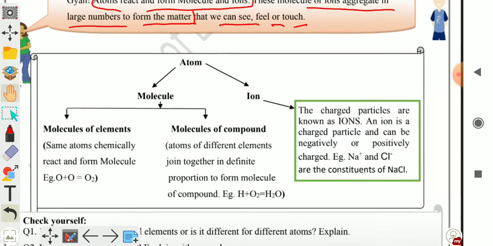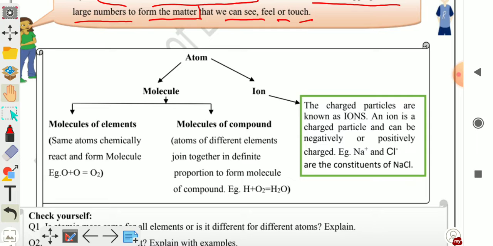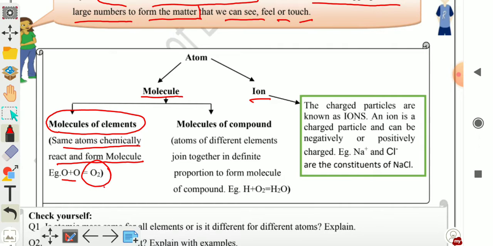Now, how can atoms exist in the atmosphere, in the surroundings? Atoms make molecules or ions. What do you mean by molecule? When same atoms chemically react and form a molecule, that is the molecule of an element. Like when two oxygen atoms unite together, they form one molecule of oxygen. Oxygen is an element. Atoms of different elements join together in definite proportion to form the molecules of a compound.